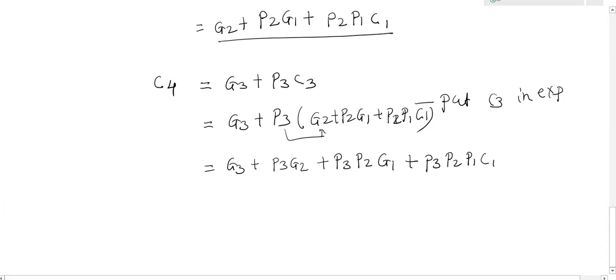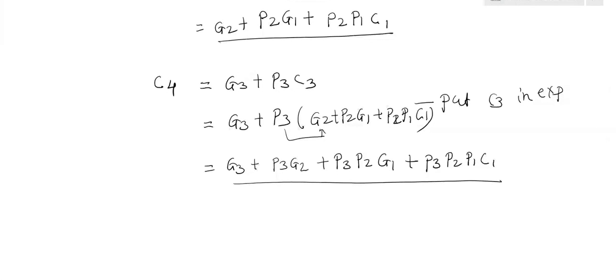Now the expression for C4 will become G3 plus P3 G2, then P3 P2 G1, then P3 P2 P1 and C1. This is the final expression which is required to generate carry number 4.